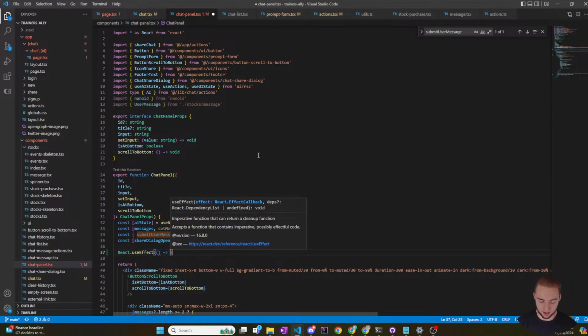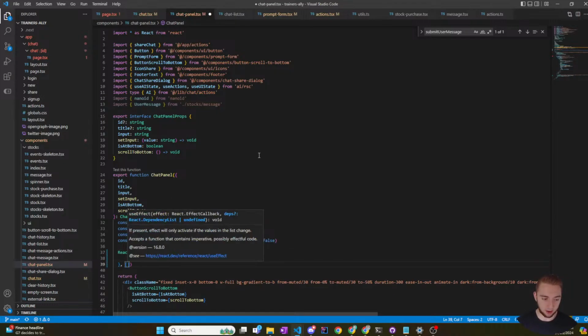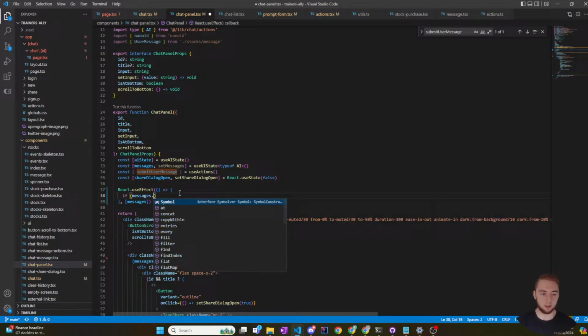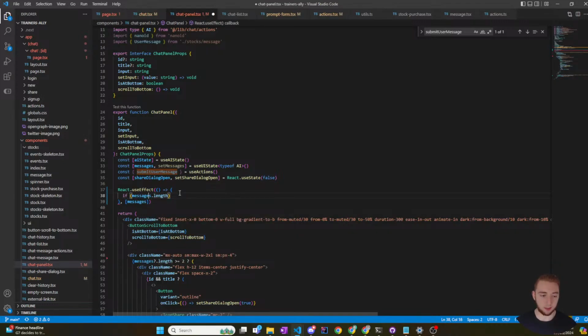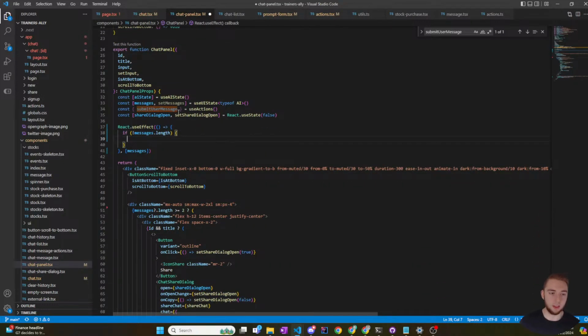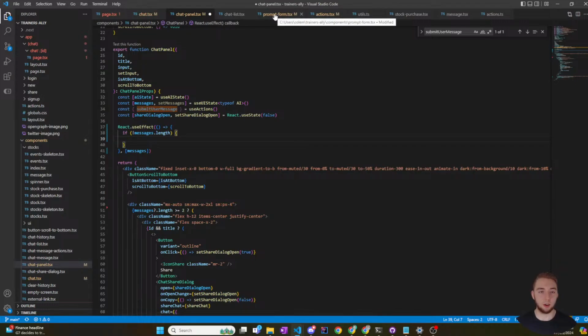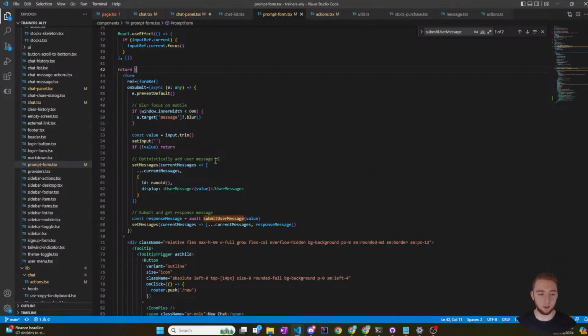But anyway, that's all right. And this is going to trigger right when the component is mounted. Or well, no, I'll have it change when messages changes, and then I'm going to say if messages.length is zero, so if not messages.length, and then I'm going to do all the good stuff where I update the states.